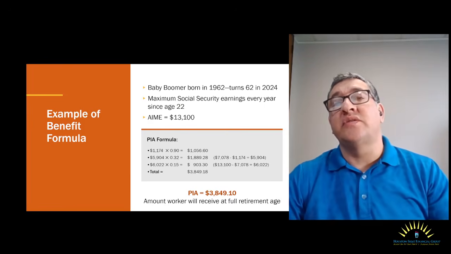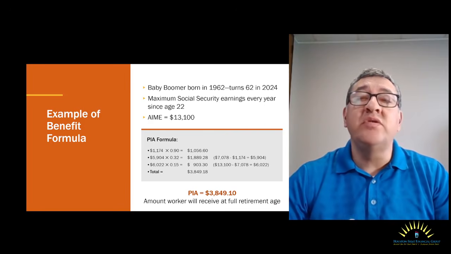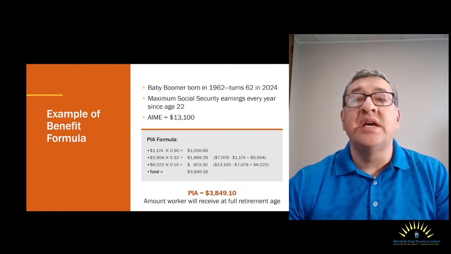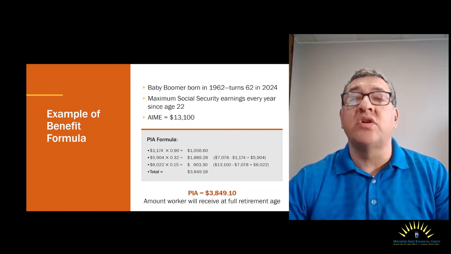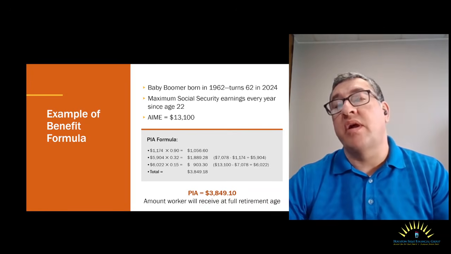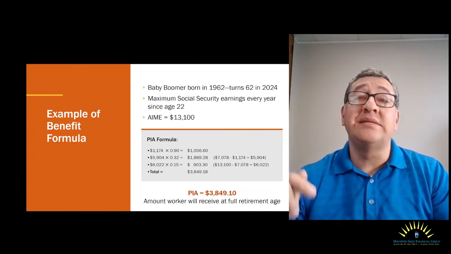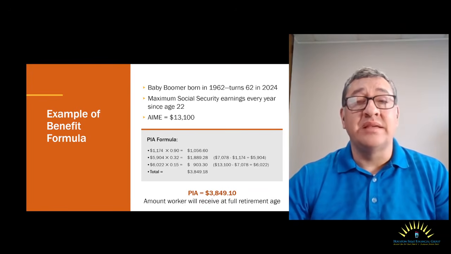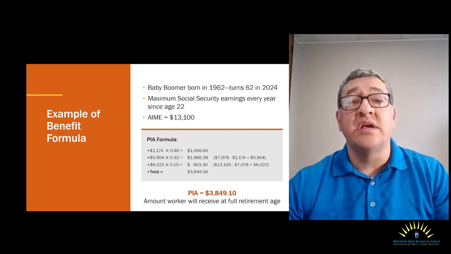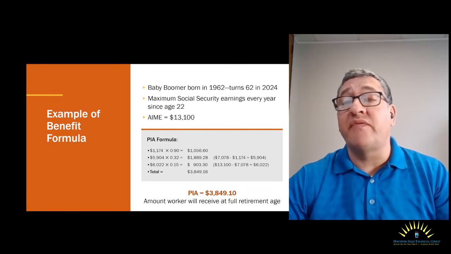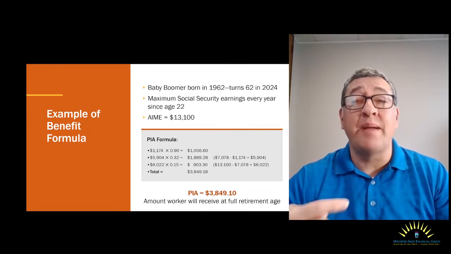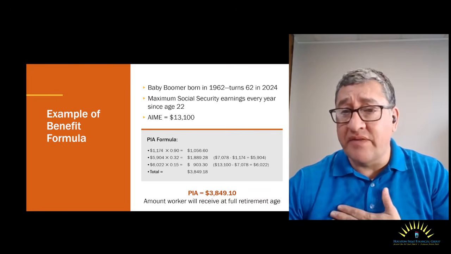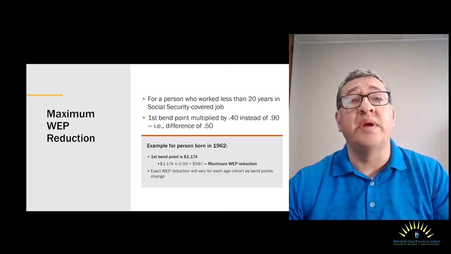Here's an example of how the Social Security benefit is calculated for someone who's not subject to the WEP. First, the highest 35 years are indexed and averaged. In this example, the AIME is $13,100 in calculating the primary insurance amount. Three bend points are applied to the AIME. The first bend point is multiplied by 0.90. Now, this gives greater weight to the first tier of earnings. The Windfall Elimination Provision affects that first bend point. Instead of multiplying it by 0.90, it may be multiplied by as little as 0.40. This has the effect of reducing the total Social Security benefit.